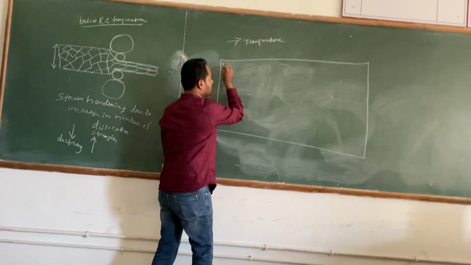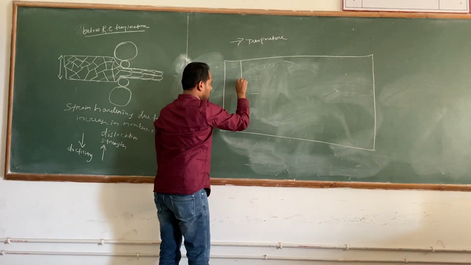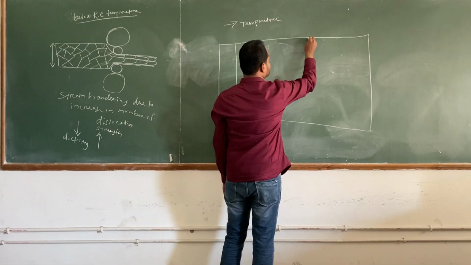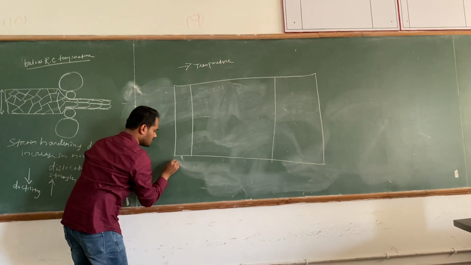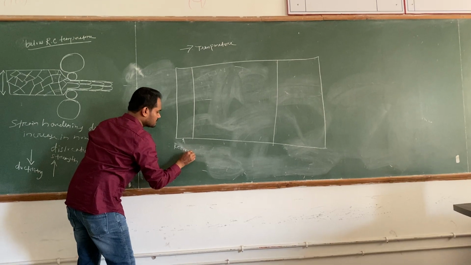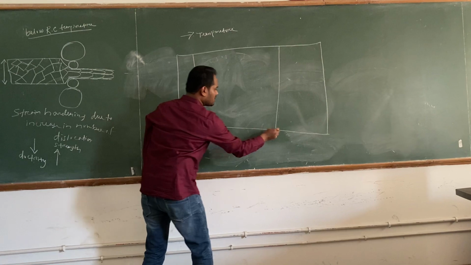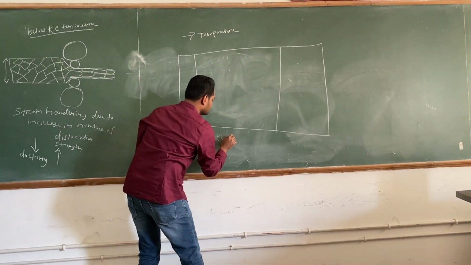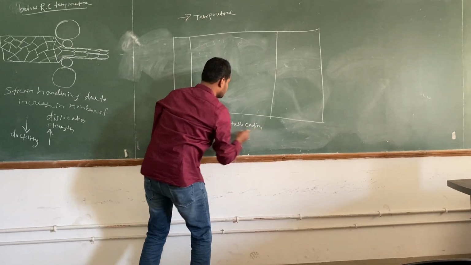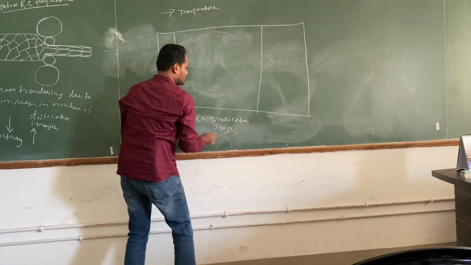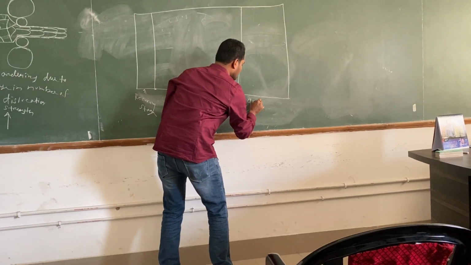That means I am increasing the temperature from this point to this point, and I have divided this into three parts. Suppose here, this is recovery. Recovery stage, from here to here. I am writing recrystallization. Then finally, from here to here, grain growth.